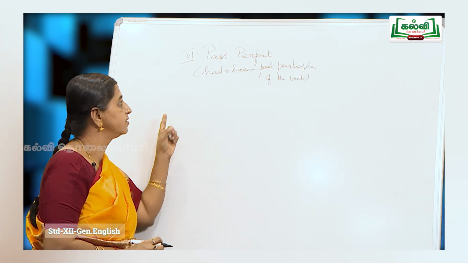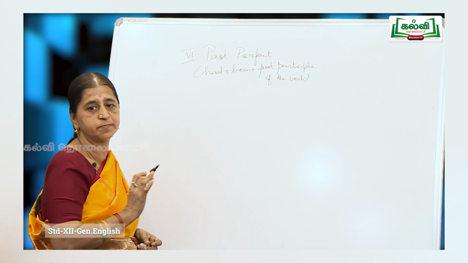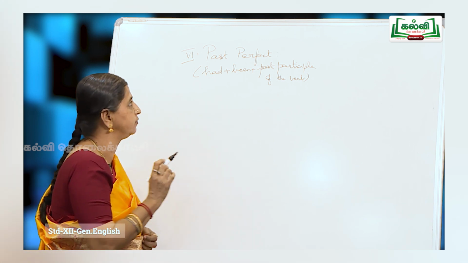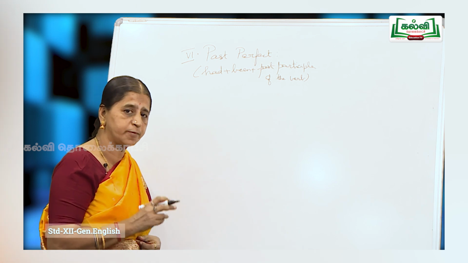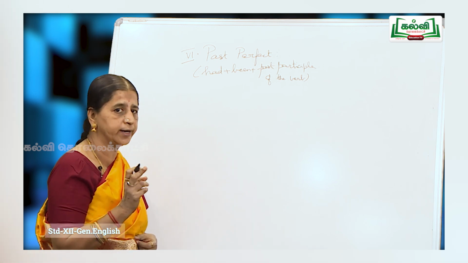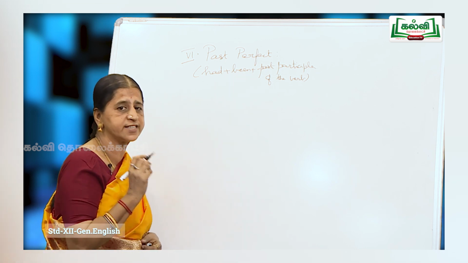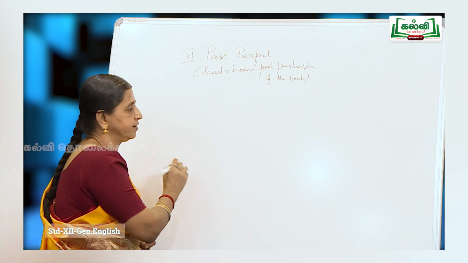The next is the past perfect tense. Now remember, had plus been plus past participle of the verb in the past perfect. If it is present perfect, you have has or have. Has for singular, have for plural in the present perfect. But for past perfect, whether the subject is singular or plural, you have only had.